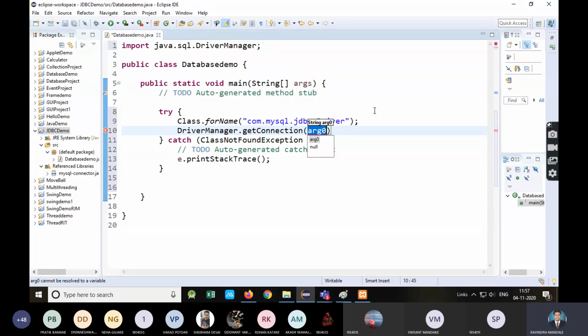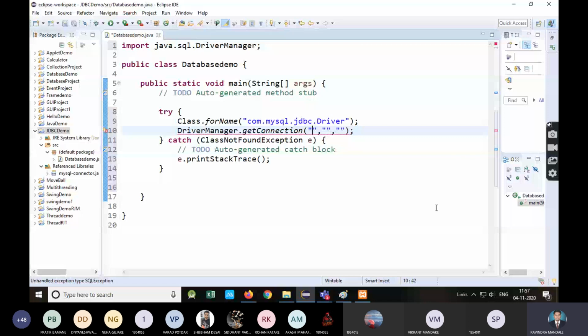So see, there are three things you need to mention. First thing is the URL, also called the connection string. In that URL, again, multiple things are there. First, which API you are going to use. So which API are we going to use for this connectivity?